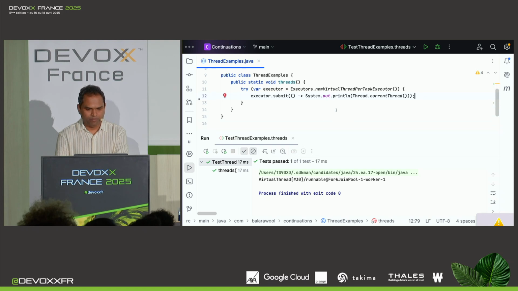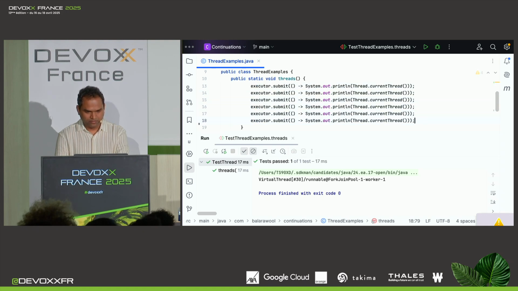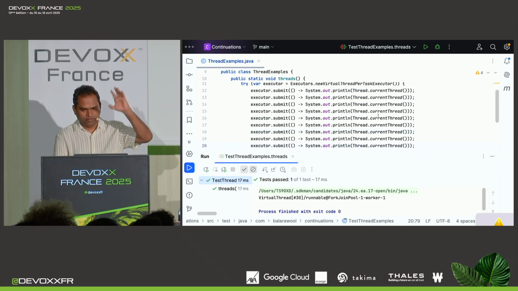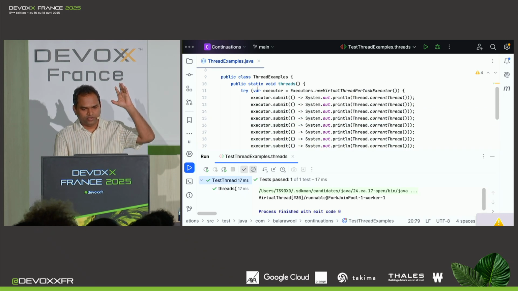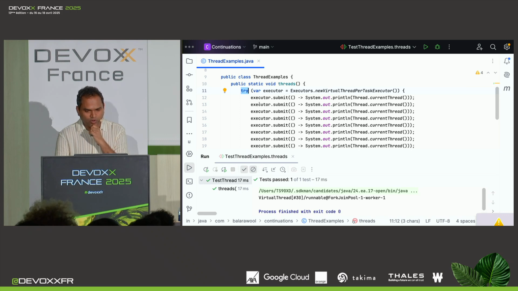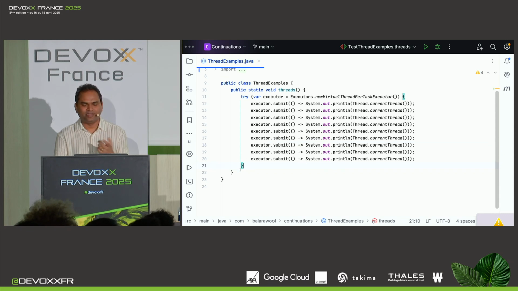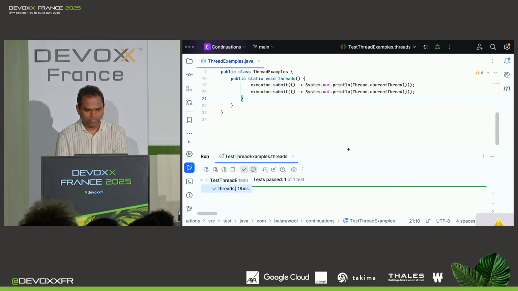I can actually create a bunch of these. Now that goes out of the screen, but I'm going to create a bunch of virtual threads. Because I'm using try-with-resources, it will make sure that all these virtual threads are finished before I exit this try block. Let me show the code here. So before I exit the try block, all these virtual threads would be finished. Let me run this and see what happens.